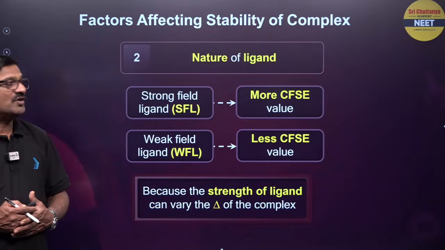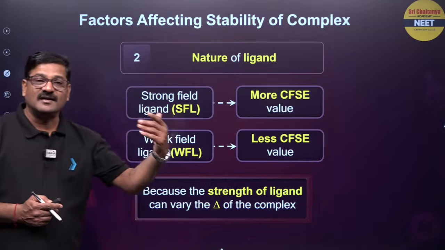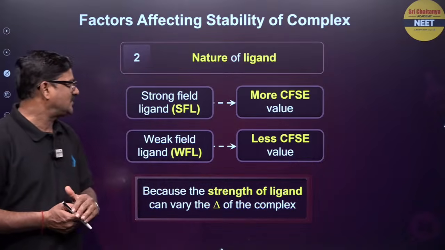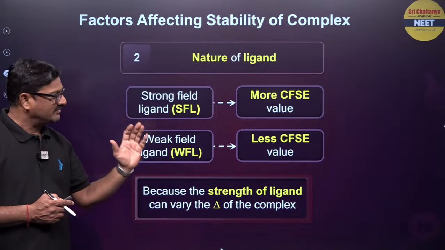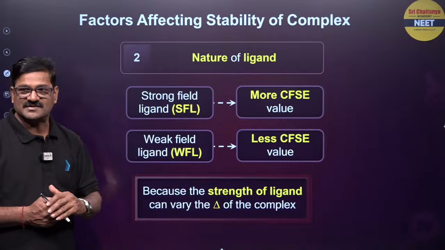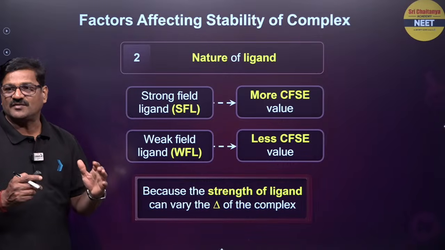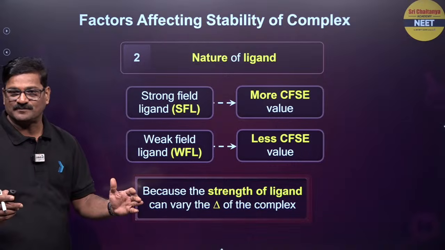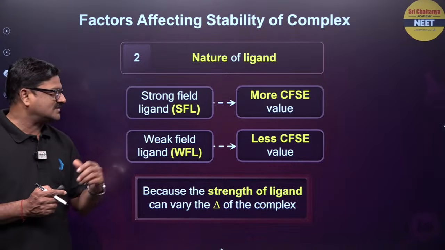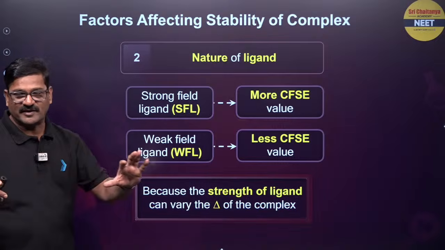Moving ahead, nature of ligand. Strong ligand and weak ligand. You see, a strong field ligand will have more CFSE, a weak ligand will have less CFSE. So the strength of a ligand can vary this delta O value of the complex. How do I know these CFSE values? Just follow the spectrochemical series.